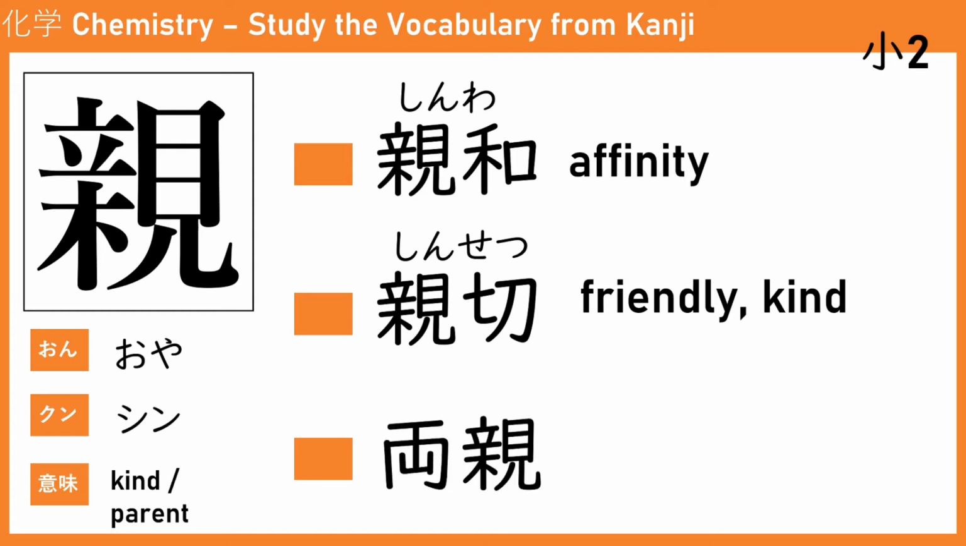This one is ryoshin. Ryo means both. Both are kind. Ryoshin. Both. What kind of both? Both male and female, which means parents. Okay, your parents, your mom and dad, both are kind. Ryoshin.